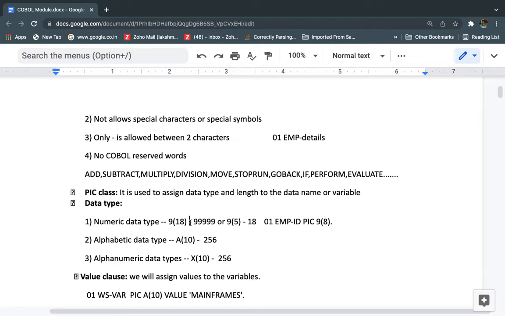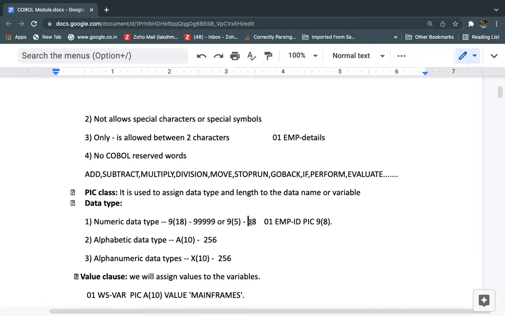In case we are not using the parentheses, alternately we can define it like this. For example, if I need to store up to 2 digits, I can give 99. If I need to store up to 5 digits in the variable, I can give five nines, 99999. Otherwise we can simply write 9 of 5, which will store up to 5 digits of data in the variable.